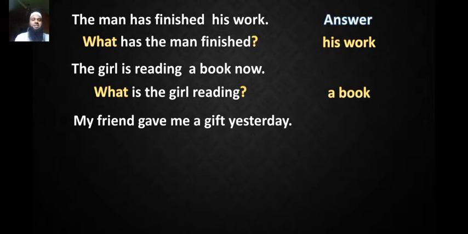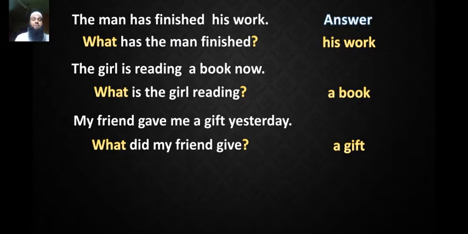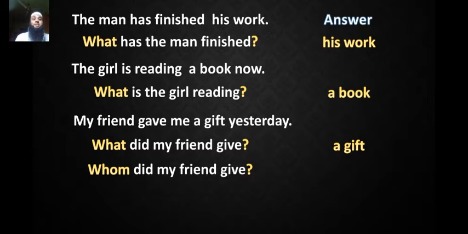Again, another sentence, my friend gave me a gift yesterday. We can make a question. What did my friend give? The answer is a gift. Another question, whom did my friend give? The answer, me.